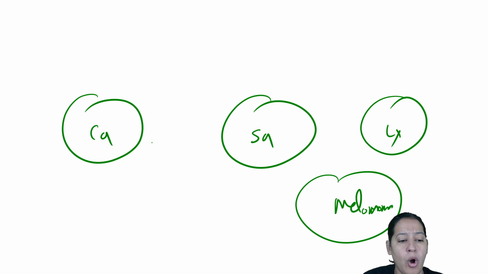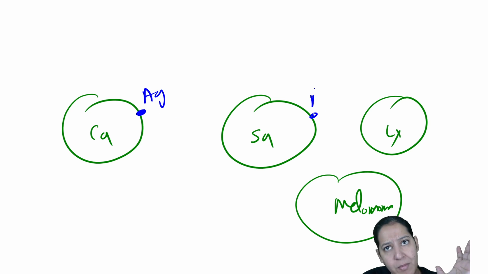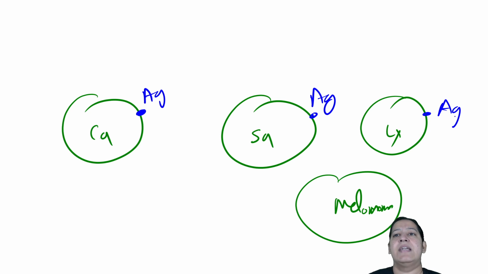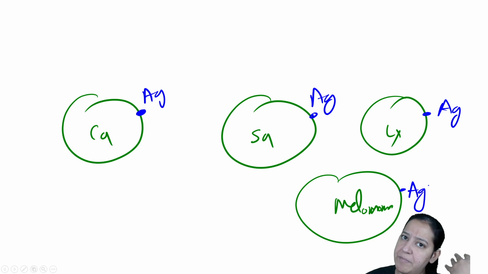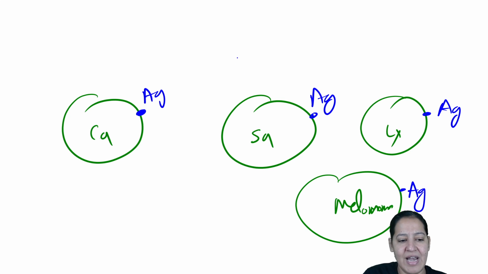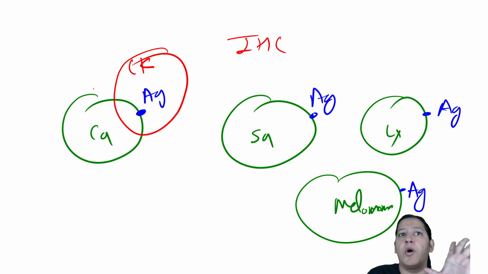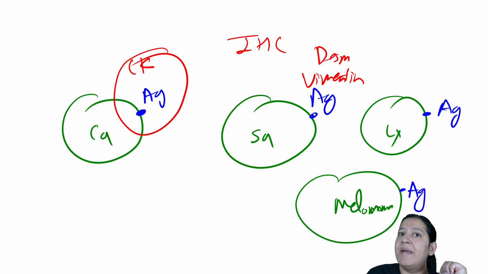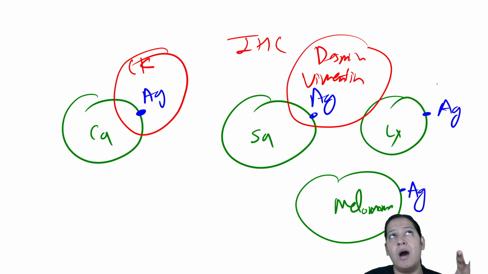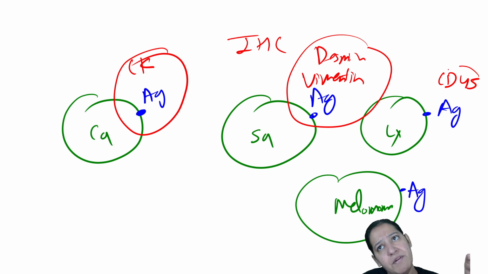I don't know. All these cells have particular antigens on their surface. Carcinoma has different antigens, sarcomas have different antigens, lymphoma has different antigens, and melanoma has different antigens or different proteins on its surface. Whenever I apply IHC, the specific IHC will be picked up by the specific tumor. If I put cytokeratin, it will be picked up by carcinoma only. If I put vimentin or desmin, it will be picked up by sarcoma only. If I put CD markers, CD45 and various CD markers, it will be picked up by lymphoma only.